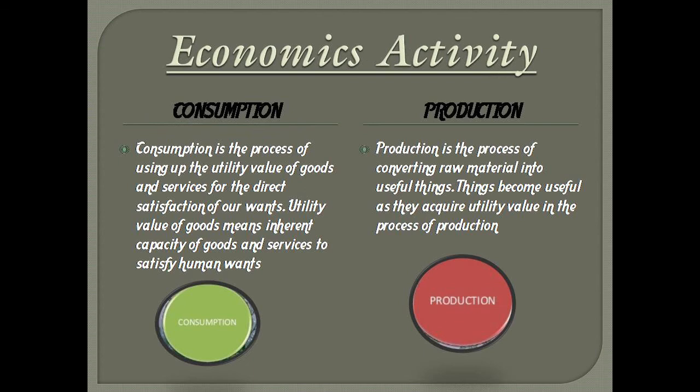So what is consumption? Consumption is the process of using up utility value of goods and services for the direct satisfaction of our wants. Utility value of goods means inherent capacity of goods and services to satisfy human wants. The second thing is production. Production is the process of converting raw material into useful things. Things become useful as they acquire utility value in the process of production.